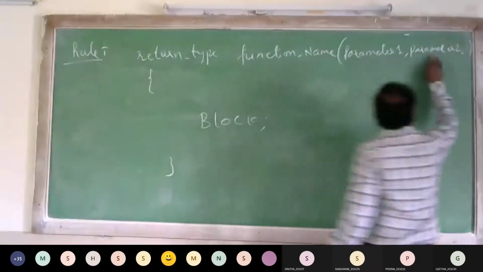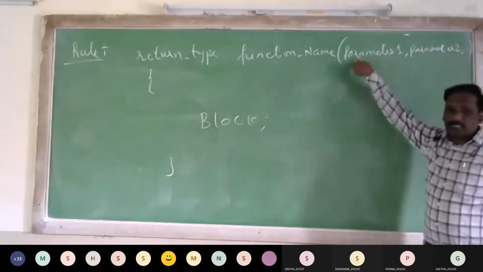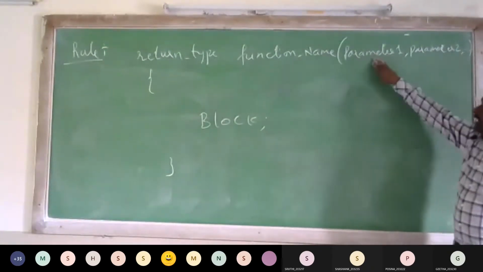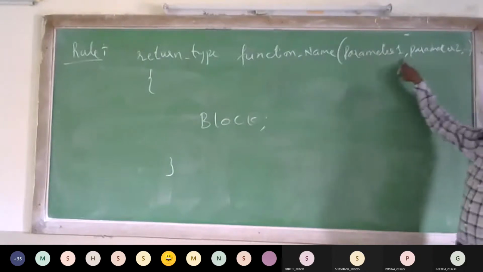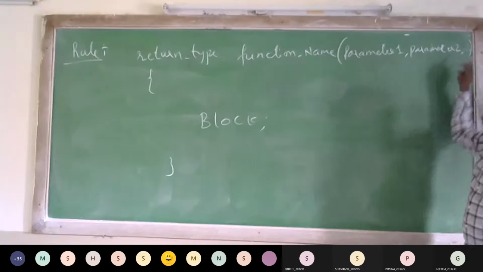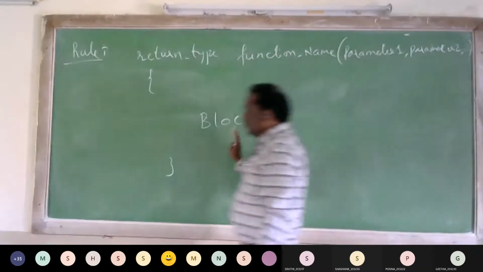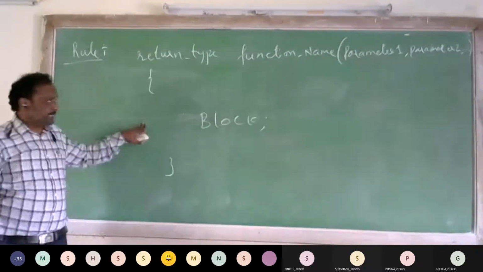here it will contain some arguments. The arguments are also called parameters. The parameter 1, comma, parameter 2. The parameters are separated by comma. So this is the block of statements, the set of statements.